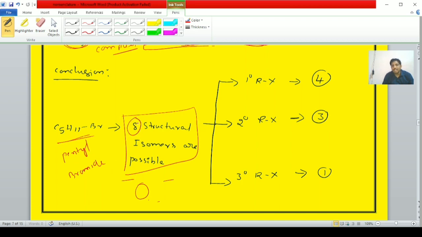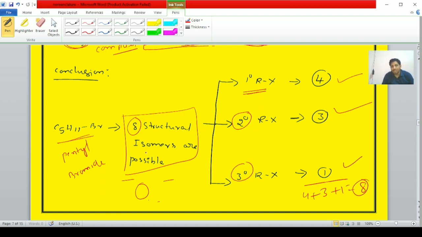Among these 8 structural isomers, the primary alkyl halides are 4 in number. The secondary alkyl halides are 3 in number. The tertiary alkyl halides are 1 in number. Totally 4 plus 3 plus 1 is 8 isomers possible, student.